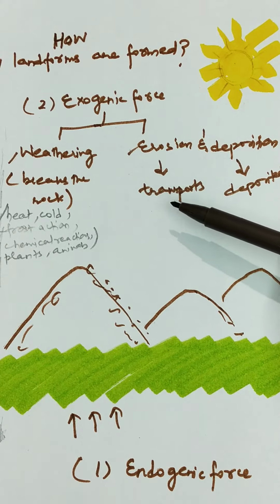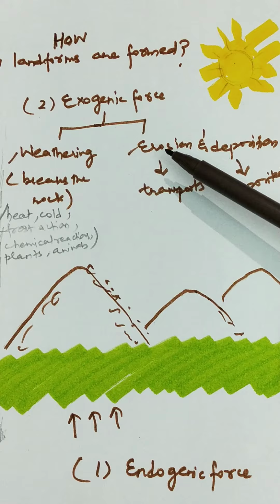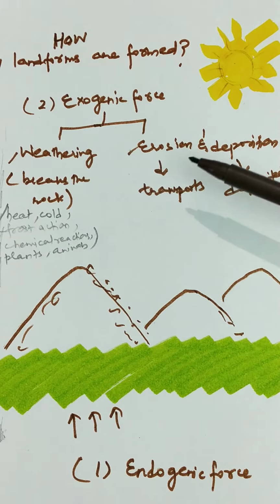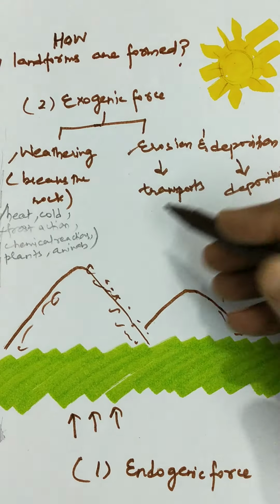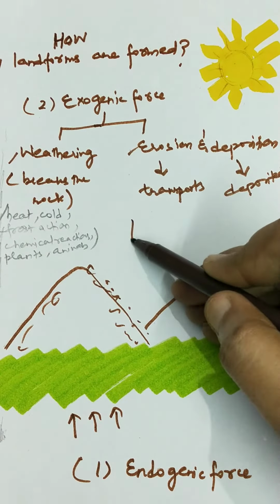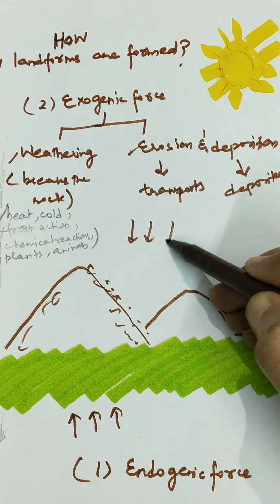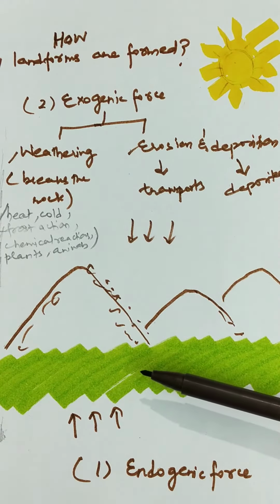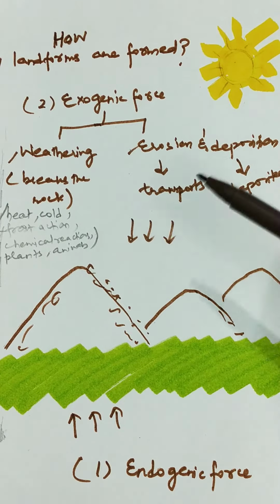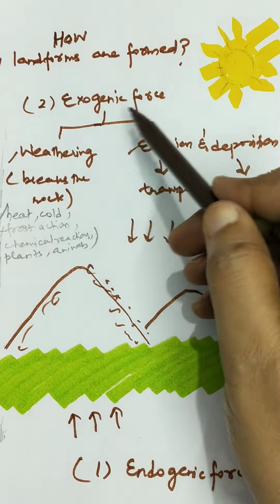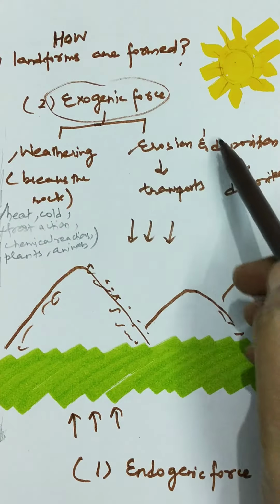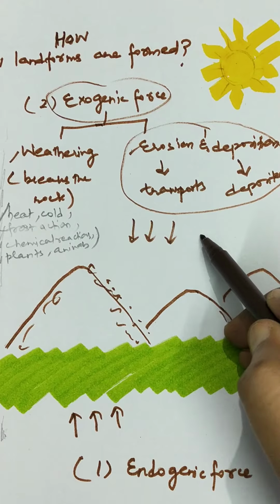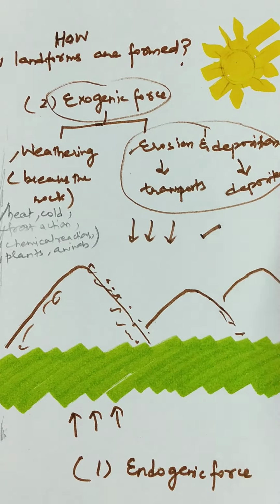All these are agents of erosion which we are going to study in this chapter. Weathering, erosion and deposition basically reduce the height of landforms, and endogenic forces increase the height of landforms. So in this whole chapter we are going to study how exogenic forces, through erosion and deposition, lead to the formation of many new landforms.